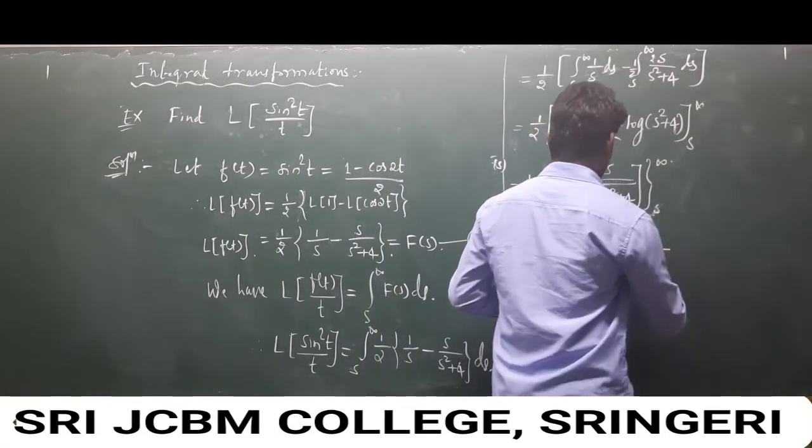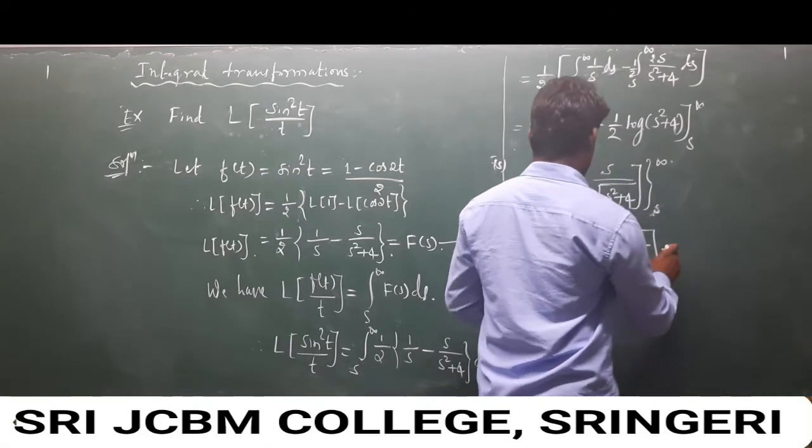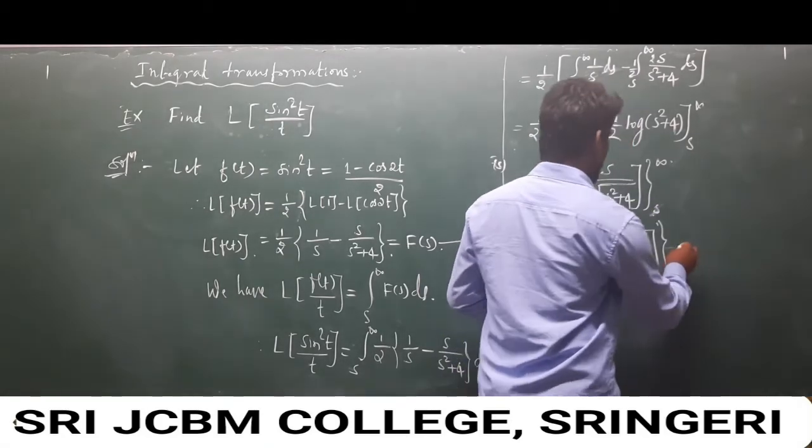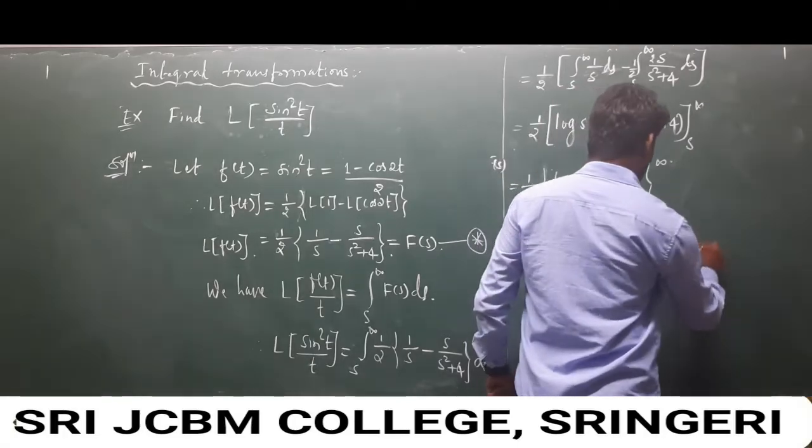So I write here the upper limit value is 1 over 2.